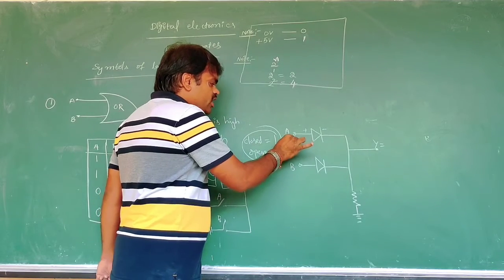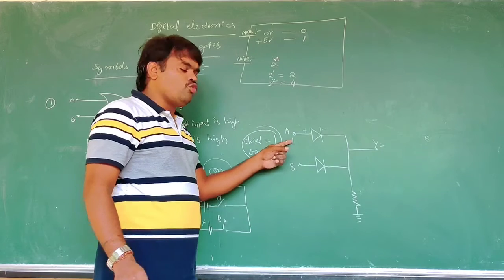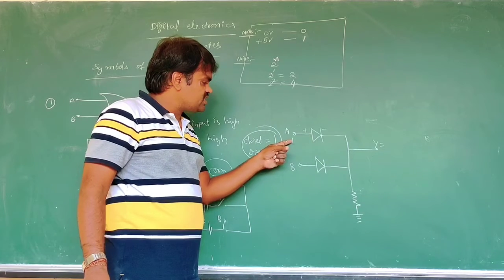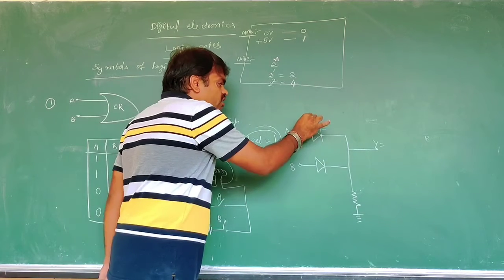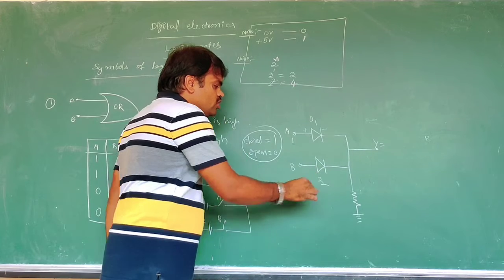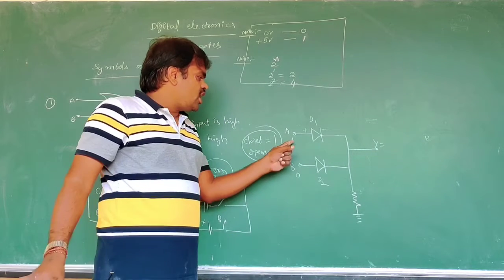Here there is a high voltage of 5 volts at the first diode D1, and 0 volts at diode D2.